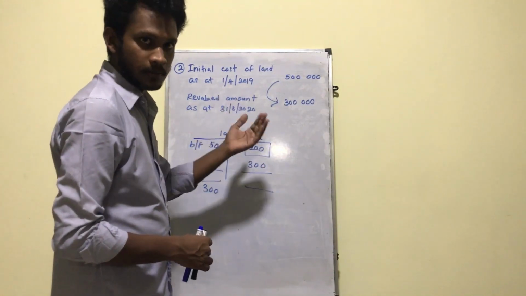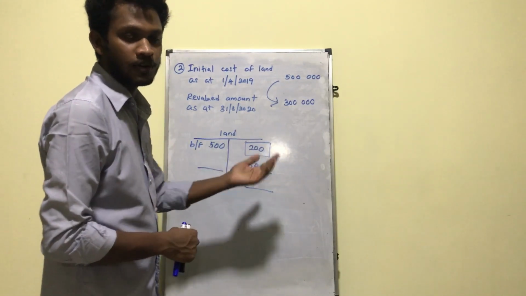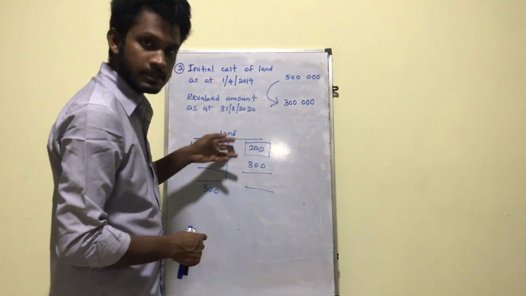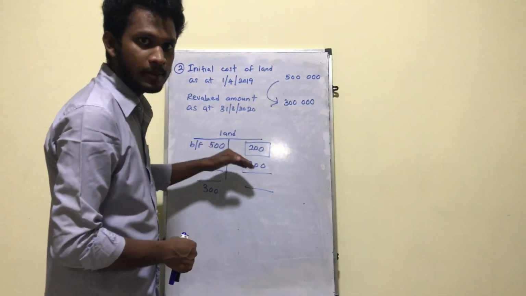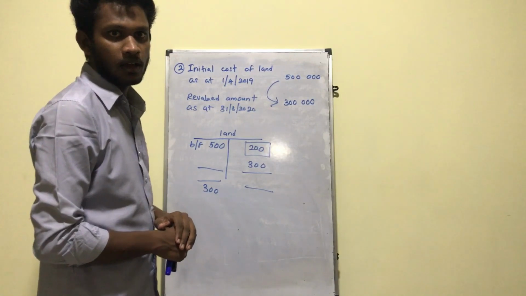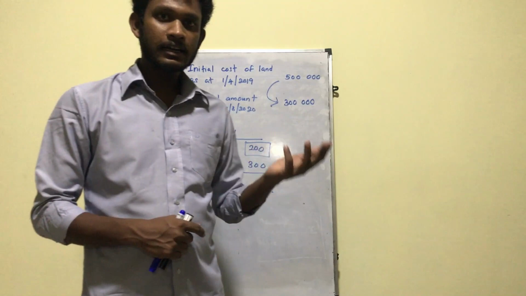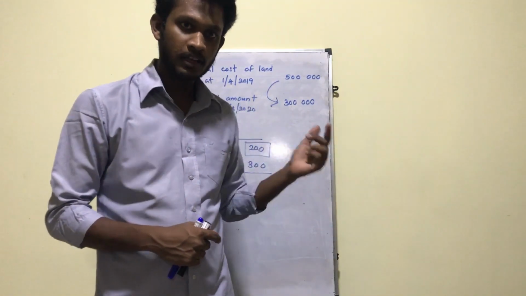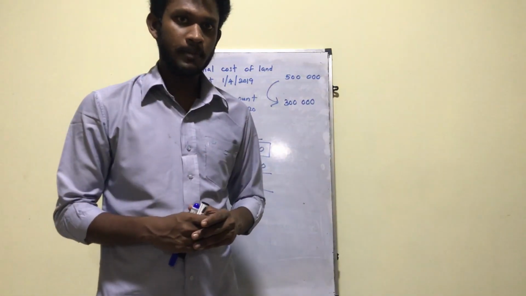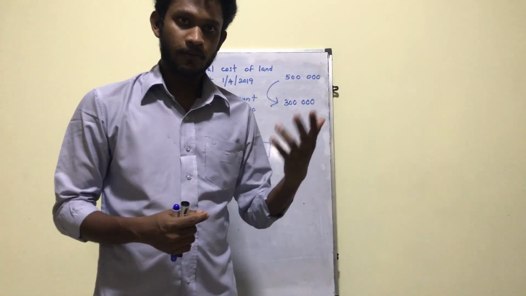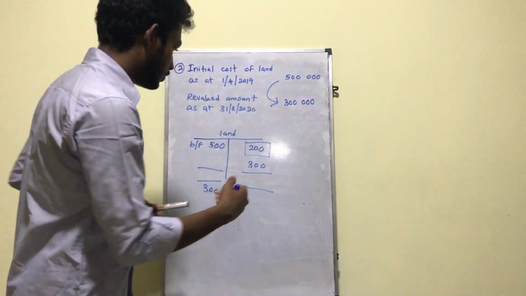But when it comes to a revaluation gain of a land, the credit entry was posted to the revaluation reserve account. But here in this case the credit entry is posted to the land account. So now this is at a loss. So the debit entry should be posted to the P&L, that's the important point. Previously, if it is a gain, we recognize it as a revaluation reserve. But here, if it is a loss, we have to recognize it in the P&L. So based on the prudence concept, it says whatever the expected losses should be recognized immediately, right? So we charge it to the P&L.